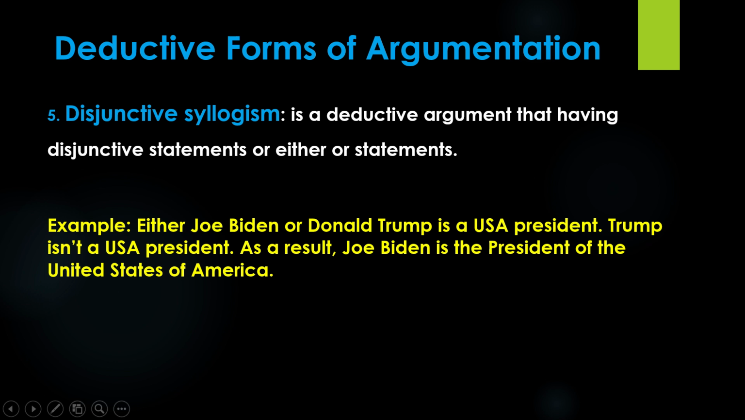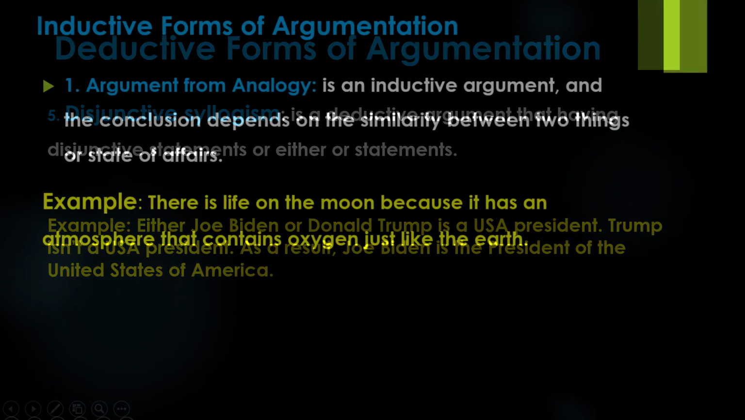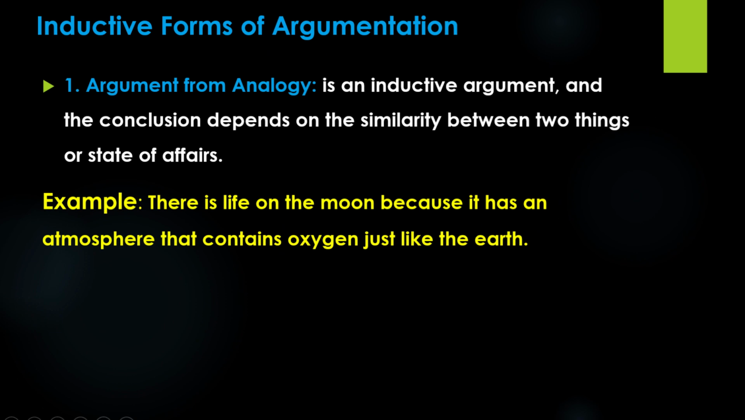There are two pieces of evidence presented here. Either Biden or Trump is the President of the United States of America. And the second premise proves that Trump is not the USA President. So Biden should be the USA President. Therefore, the argument is said to be a disjunctive syllogism, or more generally a deductive argument. Now let's proceed to the inductive forms of argumentation.